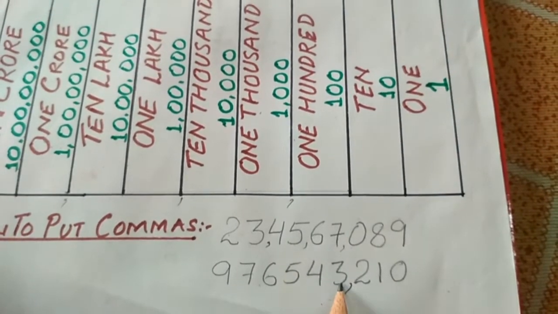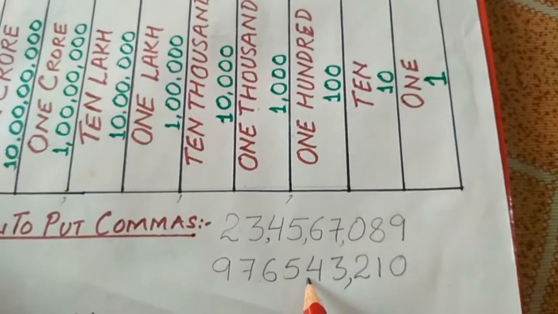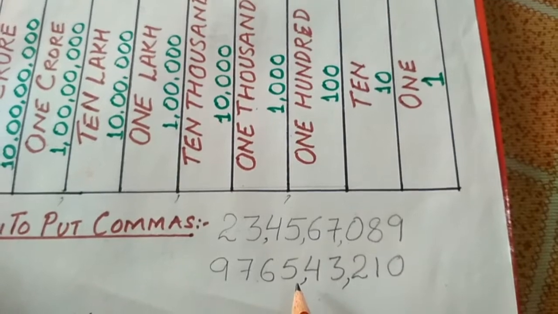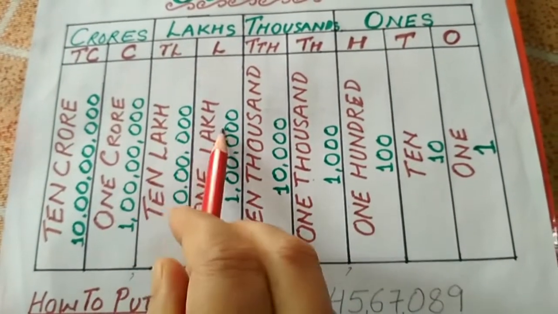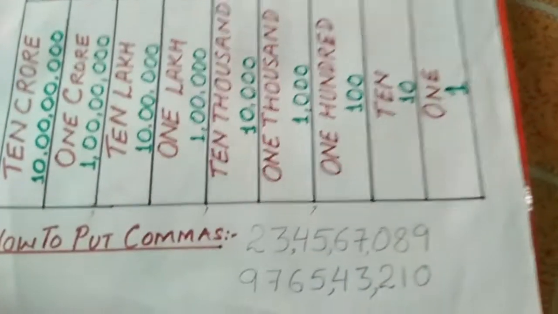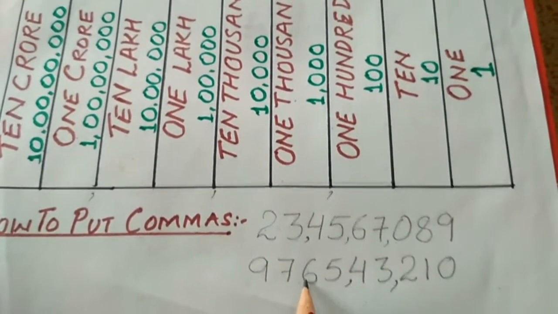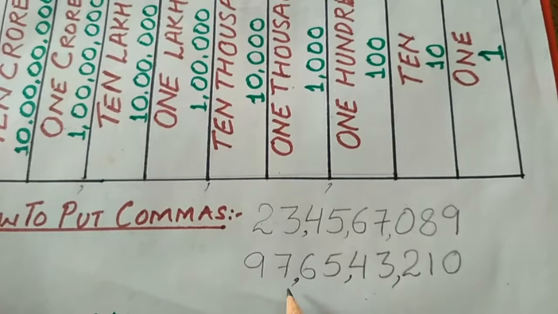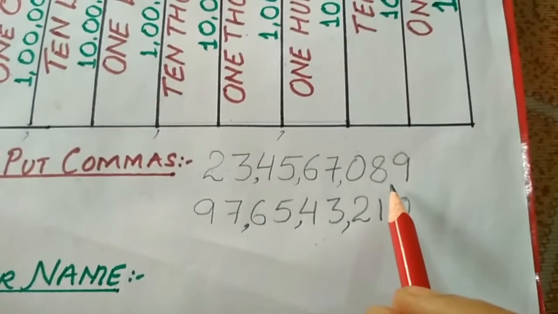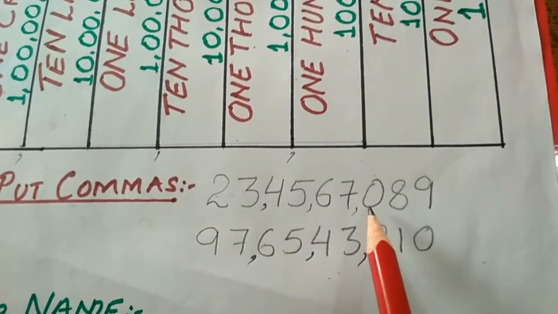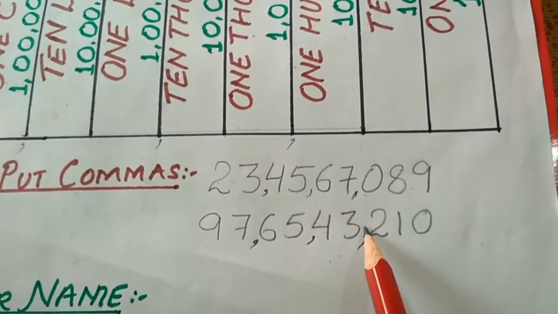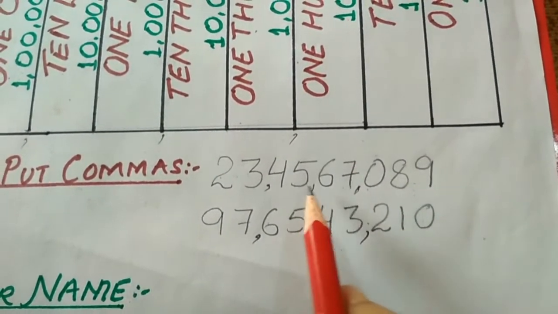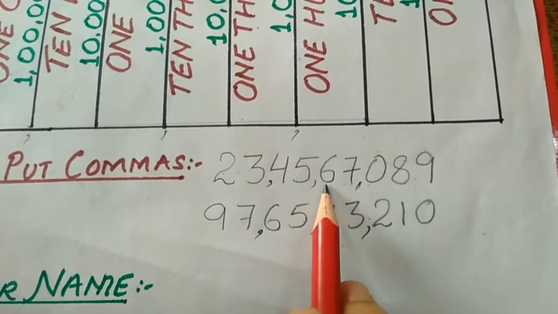The third comma we have to place before the third group, which is again of 2 digits, so put the third comma before 2 digits. So from here we can see that in the Indian place value system our first comma comes before 3 digits, but the rest of the commas we place after every 2 digits.